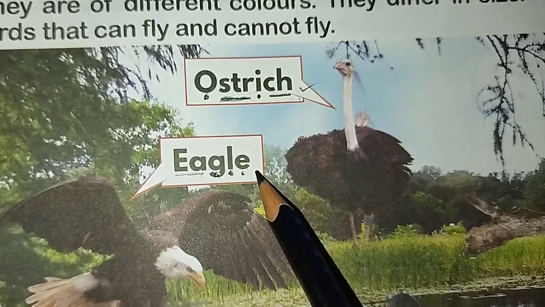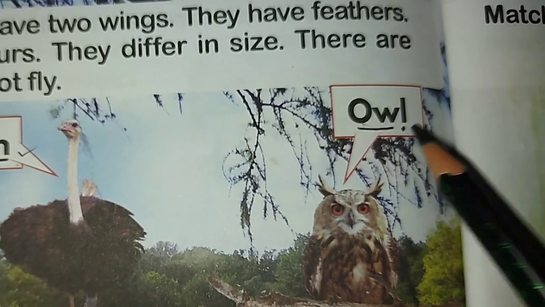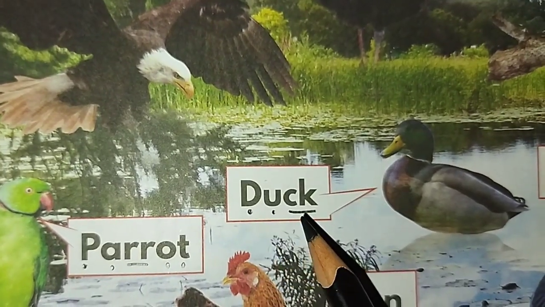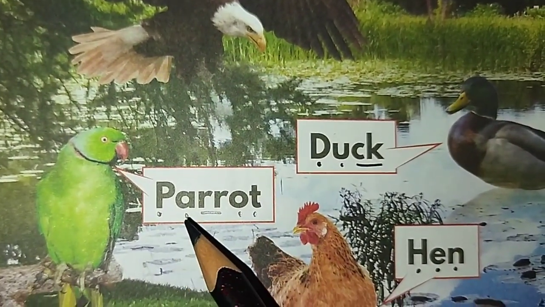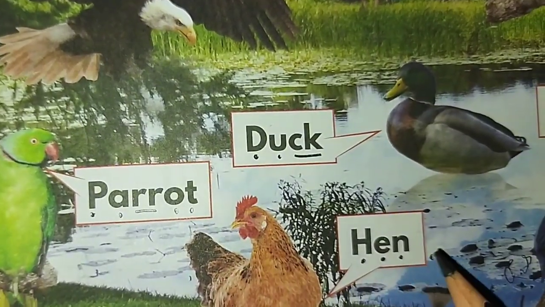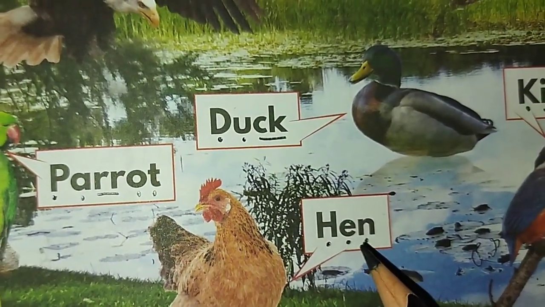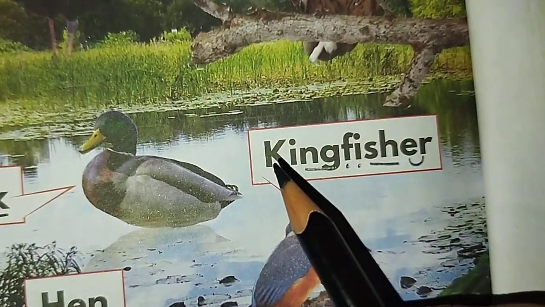E-A-G-L-E. Eagle. Owl. D-U-C-K. Duck. Parrot. P-A-R-R-O-T. Parrot. Hen. H-E-N. Hen. Kingfisher.